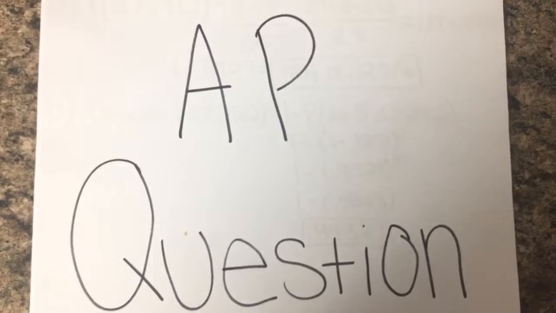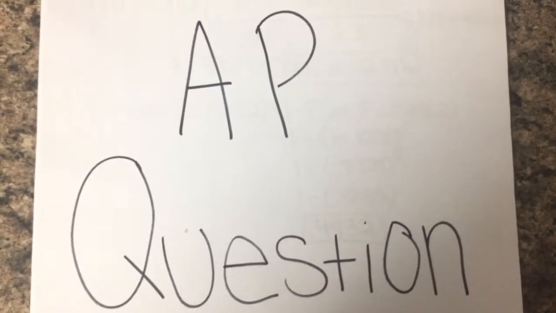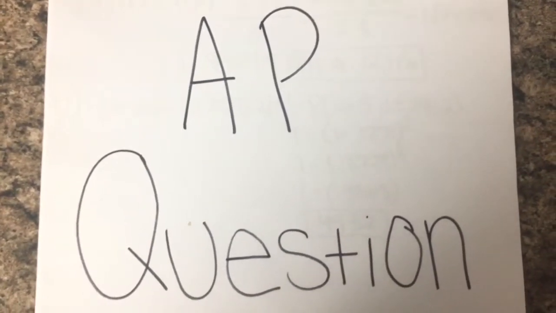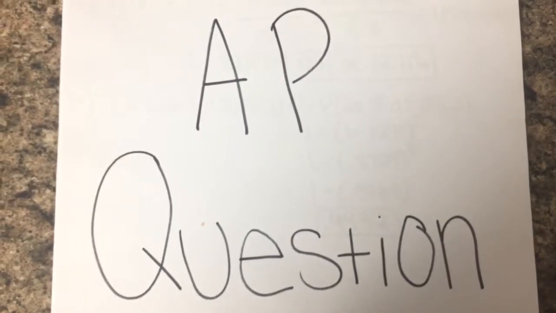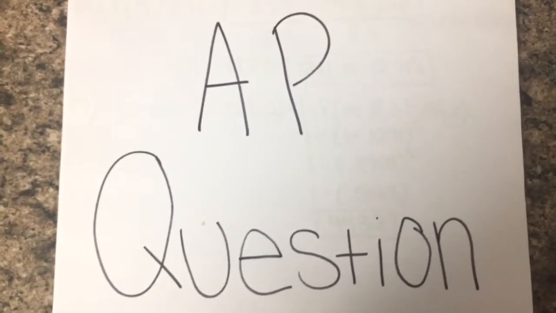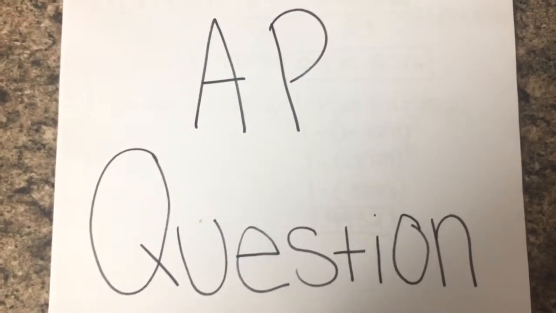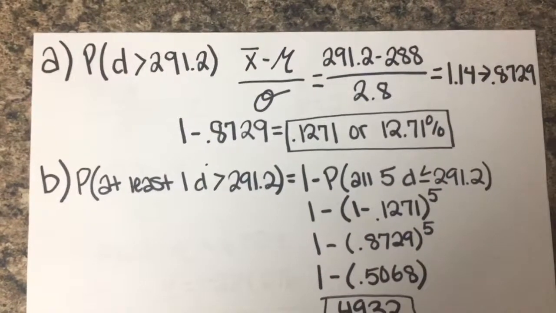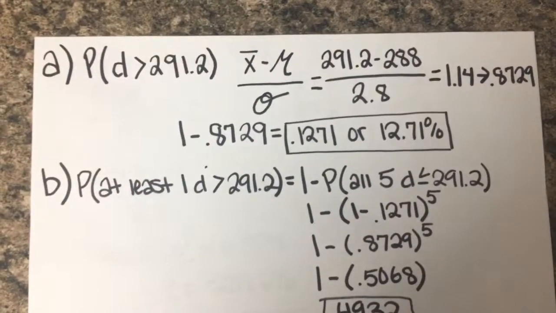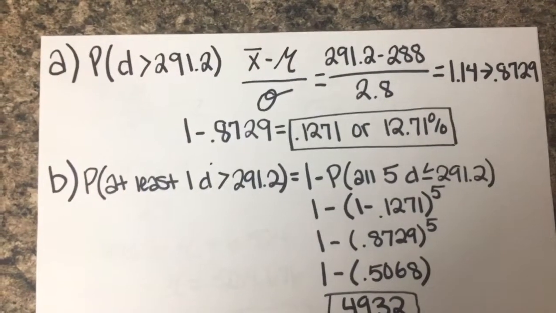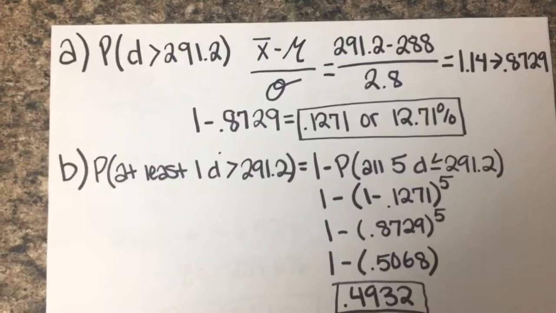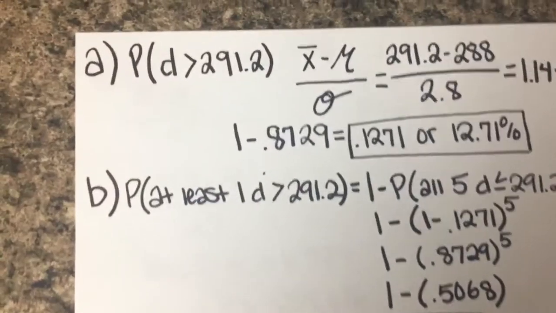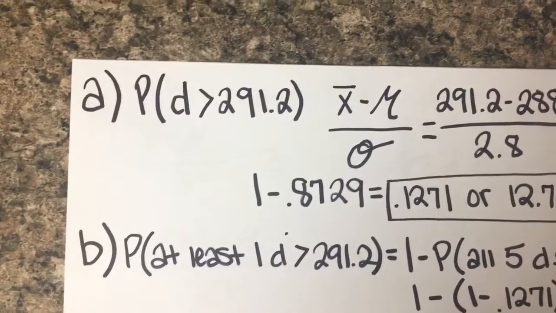So the AP question for this video asks about golf balls and the standards that need to be met for them to be used in professional tournaments. And one of them is that they cannot exceed 291.2 yards distance-wise. So part A asks, if the manufacturer sets the mean distance traveled to be equal to 288 yards, what is the probability that a ball that is randomly selected for testing will travel too far? So too far would be anything over 291.2.